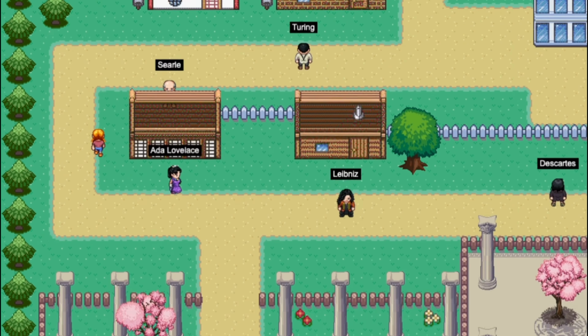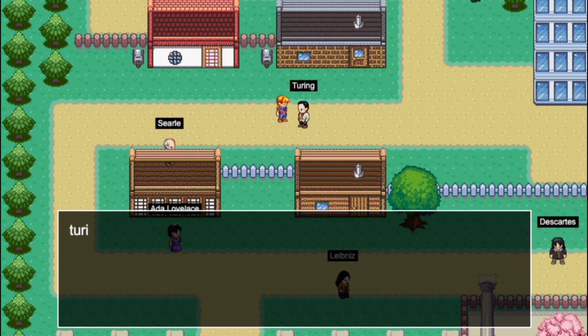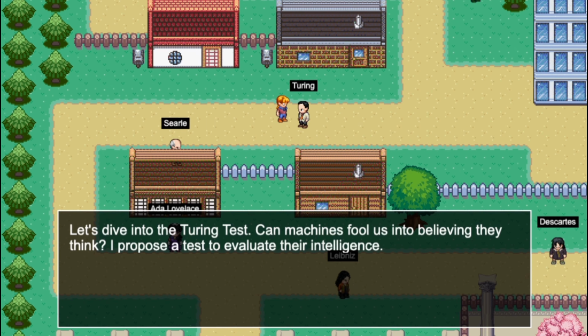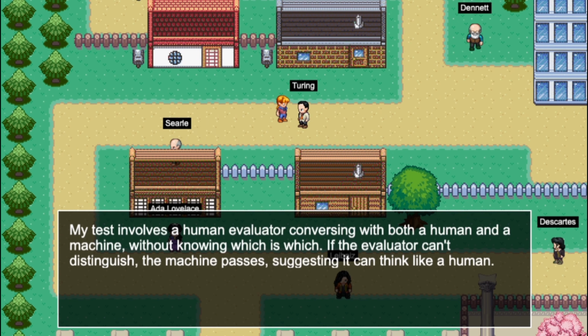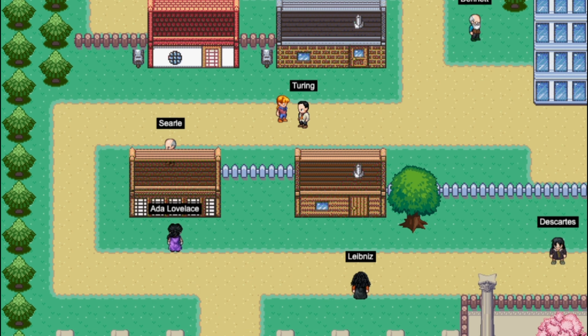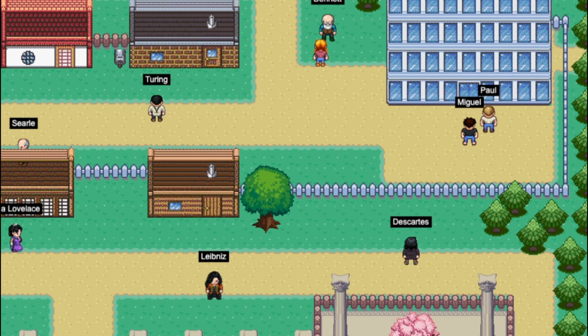In this practical course, you will build an AI agent simulation engine that brings historical philosophers to life in an interactive game environment. Imagine having deep conversations with Plato, debating ethics with Aristotle, or even discussing artificial intelligence with Turing himself. And all of this while you learn how to build AI systems that actually work.